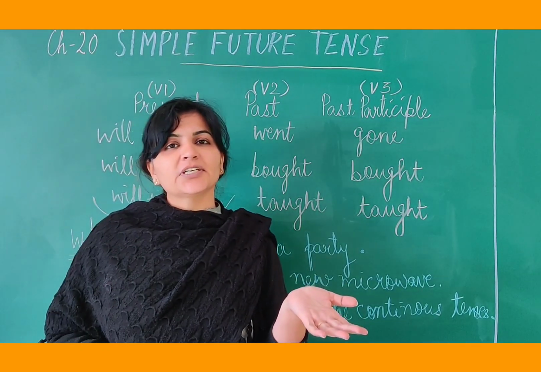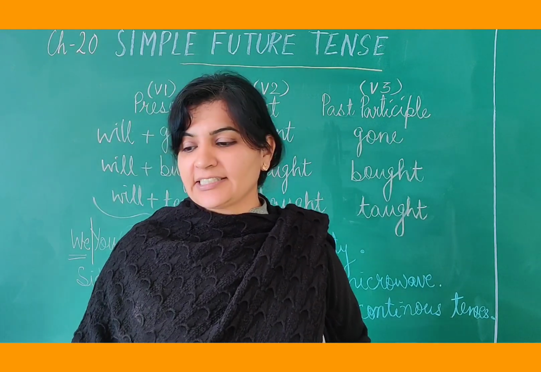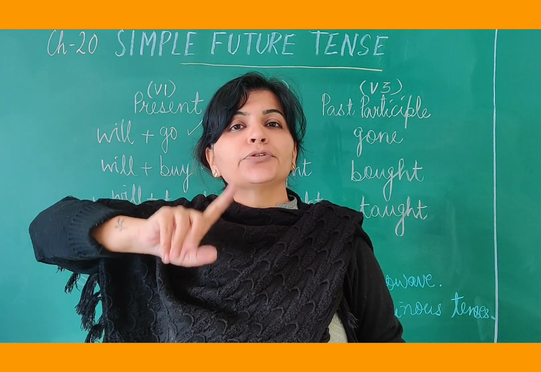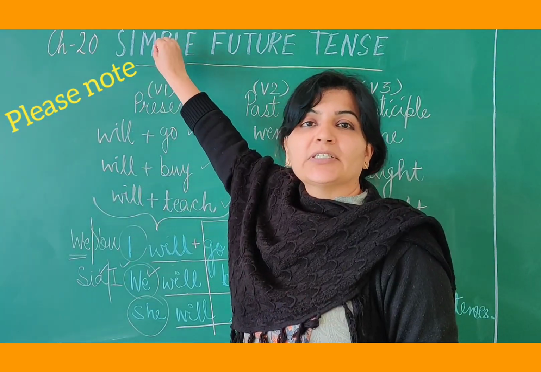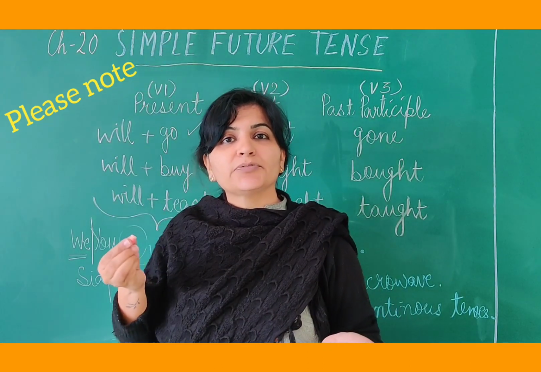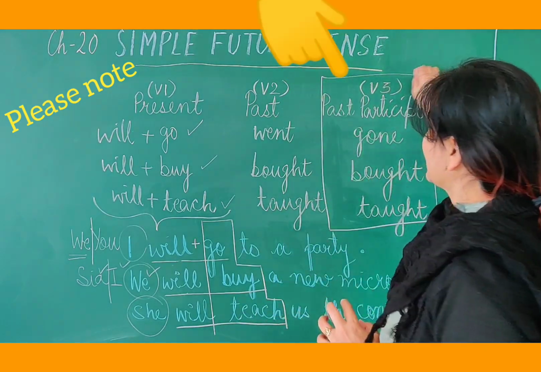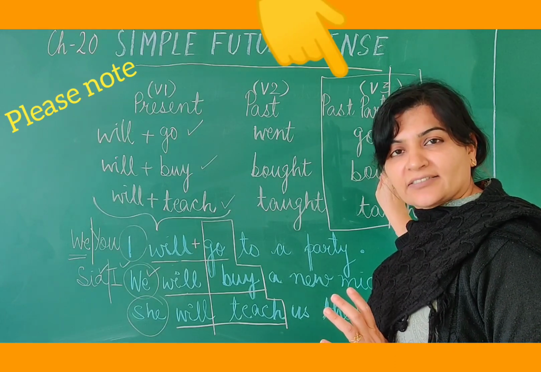So let me tell you the formula for simple future tense, which is very, very easy if you have understood this. Also, I want you to realize and notice that in none of the simple tenses, be it simple present, simple past and simple future, we have used V3 at all, because this will come later.